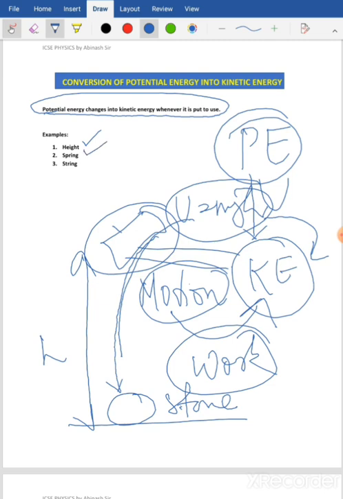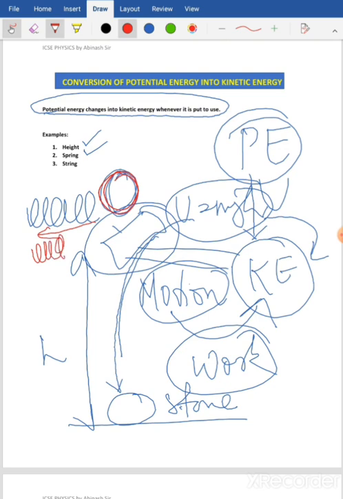Now the other one is with a spring. I have a spring here and a ping pong ball, or you can use a TT ball, a table tennis ball. I compress this spring. When I compress the spring, the size of the spring gets reduced. Due to the change in its size, or shape, it has potential energy in it. Until I leave it, it will not do any work.